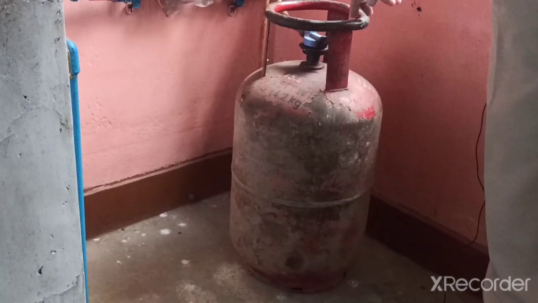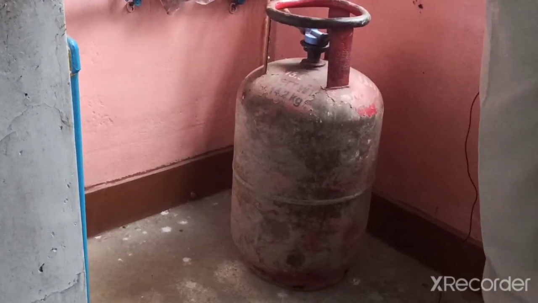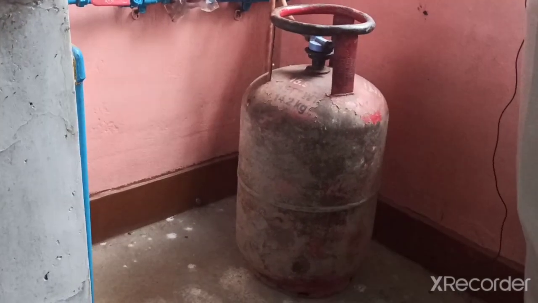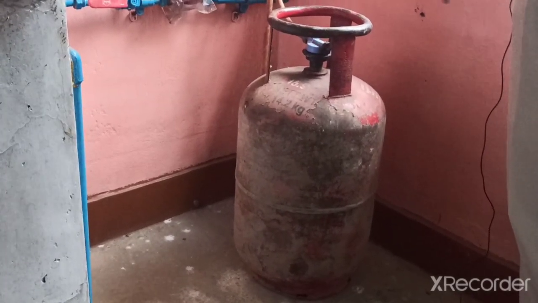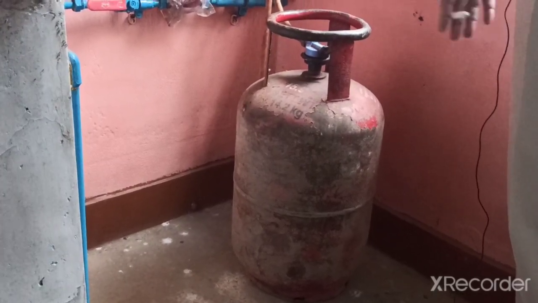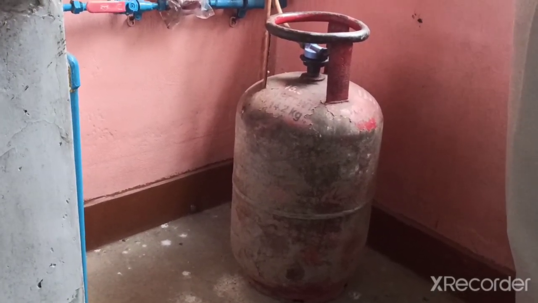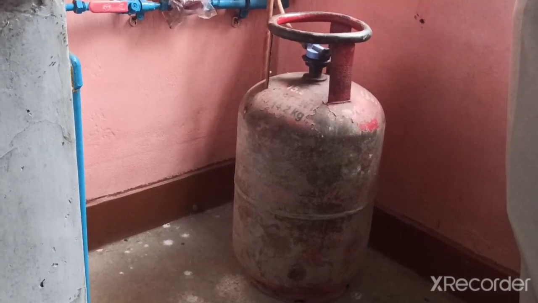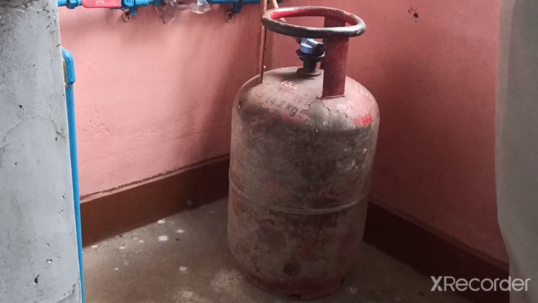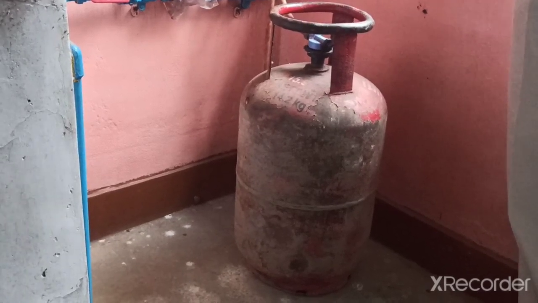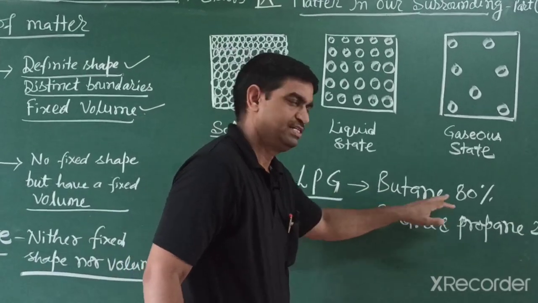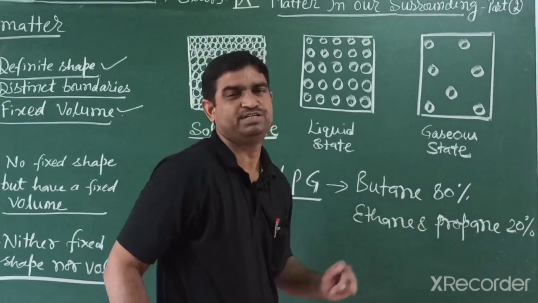This gas is highly flammable and a good fuel, and it creates less pollution. These days every house has an LPG gas cylinder, and this is a good fuel with less pollution. In this cylinder the gas is pushed at very high pressure, so it appears like a liquid, like water. LPG gas composition is butane 80%, ethane and propane 20%.